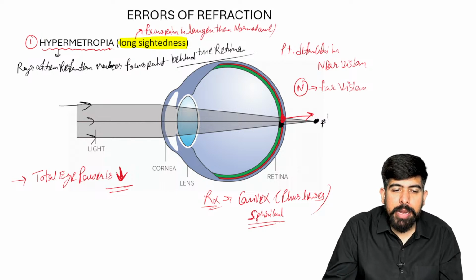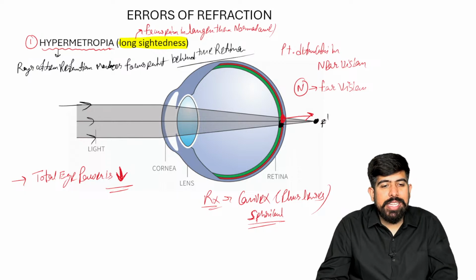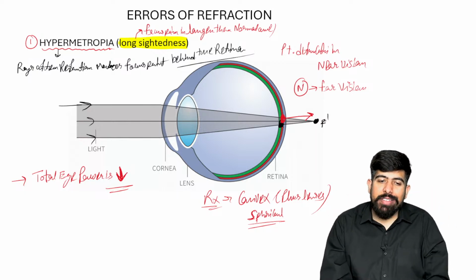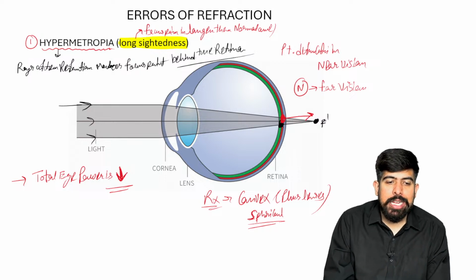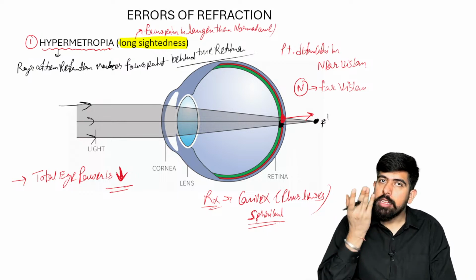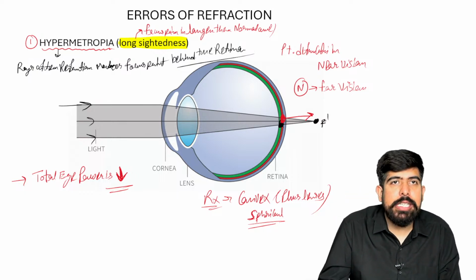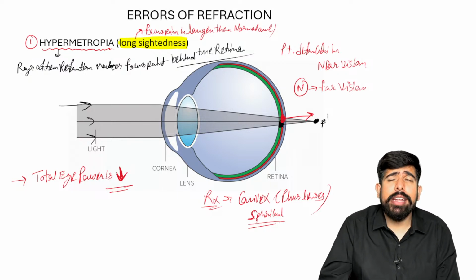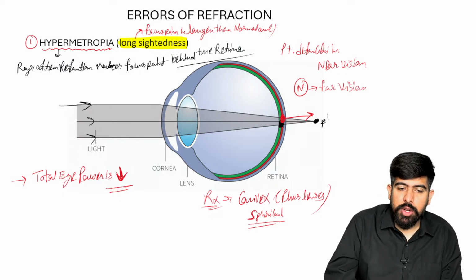And what is done by this convex lens? This convex lens will bend the light more and focus it on the retina. If it focuses on the retina, guys, the problem will be resolved. The patient will not have any symptom or defect in the near vision also, right?